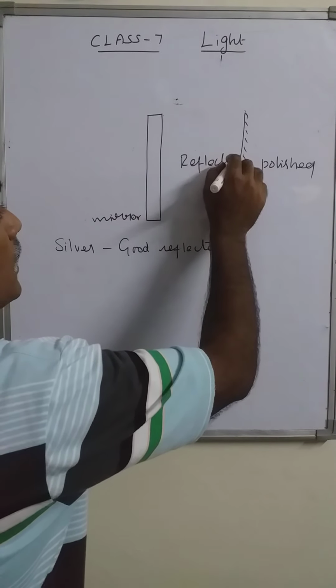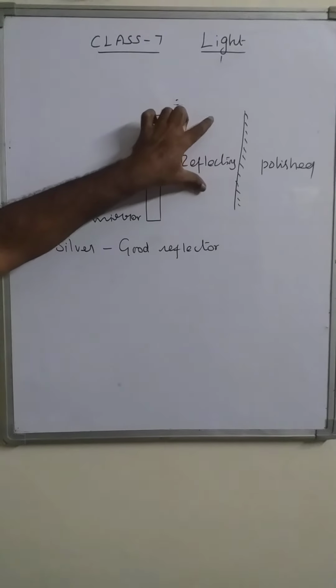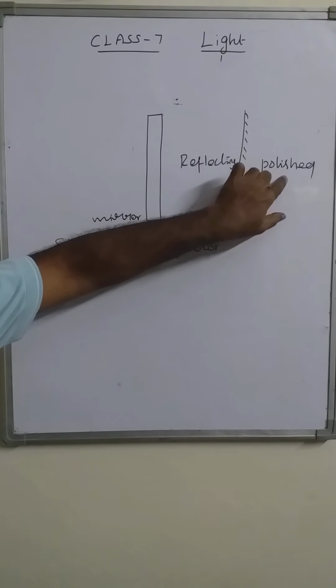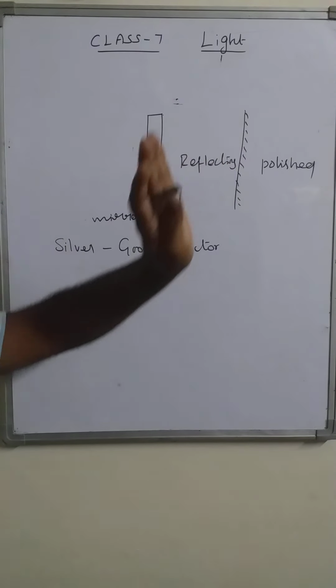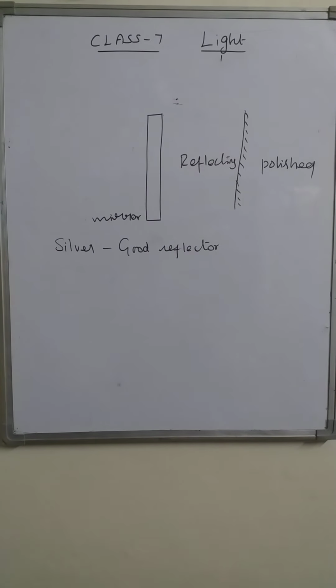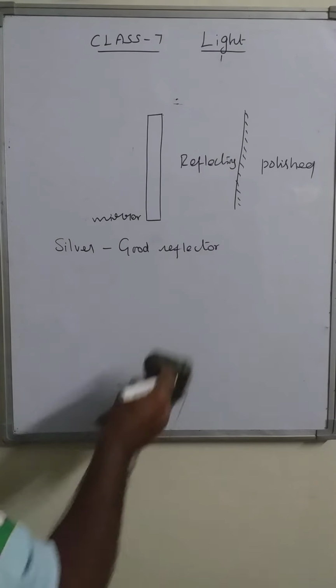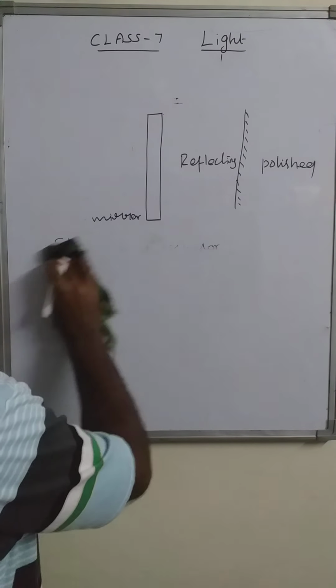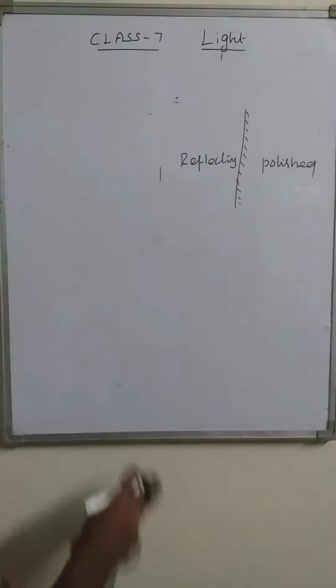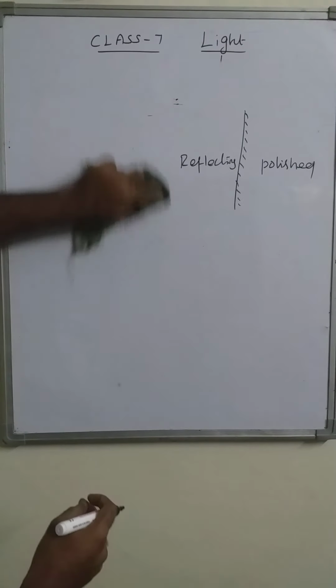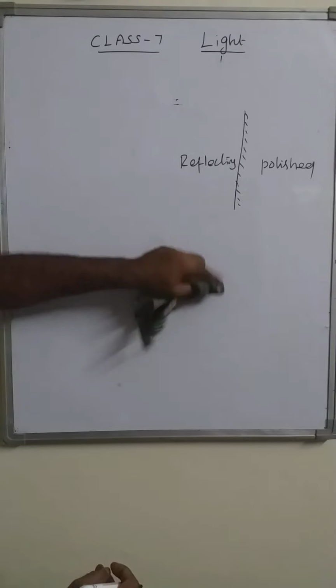That means the reflection takes place from this side, not from this side, because over this silver coating, opaque material is also coated. So this is the representation of the mirror, right? Mirror is always represented just by drawing a line and putting the short obliques like this.